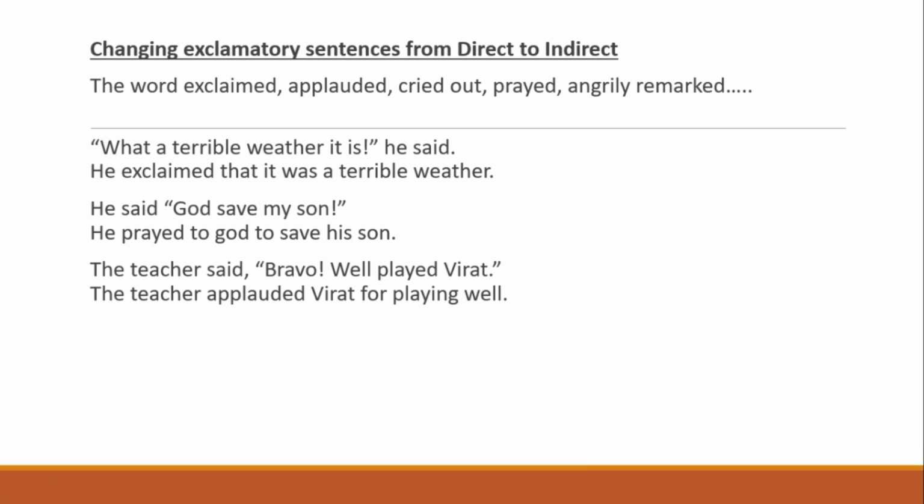So if you're changing exclamatory sentences, if you see all these sentences have an exclamation mark. If you're changing the exclamatory from direct to indirect sentence, we are going to use the words exclaimed, applauded if a person is appreciated, cried out, prayed, or angrily remarked if it's an angry sentence. So let's look at an example. What a terrible weather it is, he said. उसने exclaim किया है. So he exclaimed that it was a terrible weather.